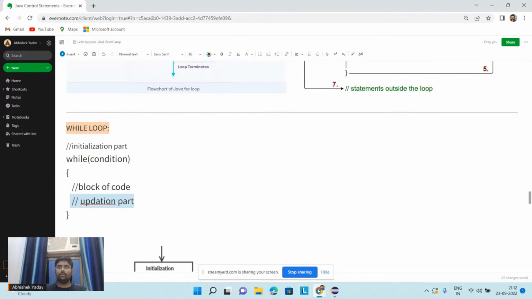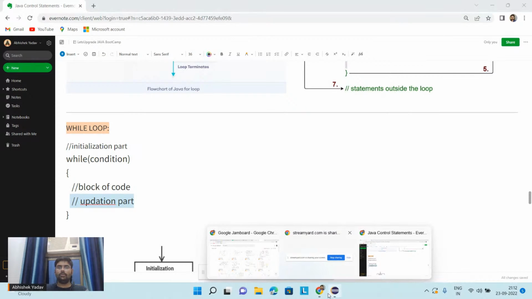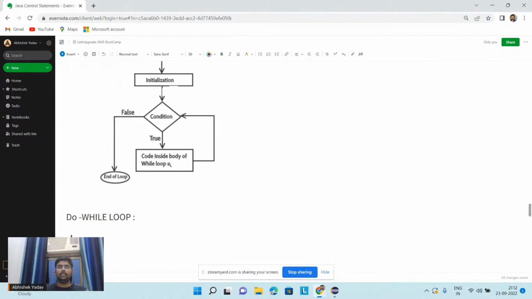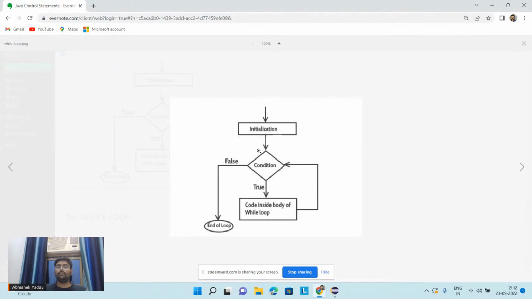Let's write a simple program using a while loop, and here you can see the flow also. First initialization takes place, then the condition. If the condition is true, the body of the while loop gets executed. Again the condition is checked, again it is true, the same thing happens, and the moment the condition is false, we will move out of the while loop.